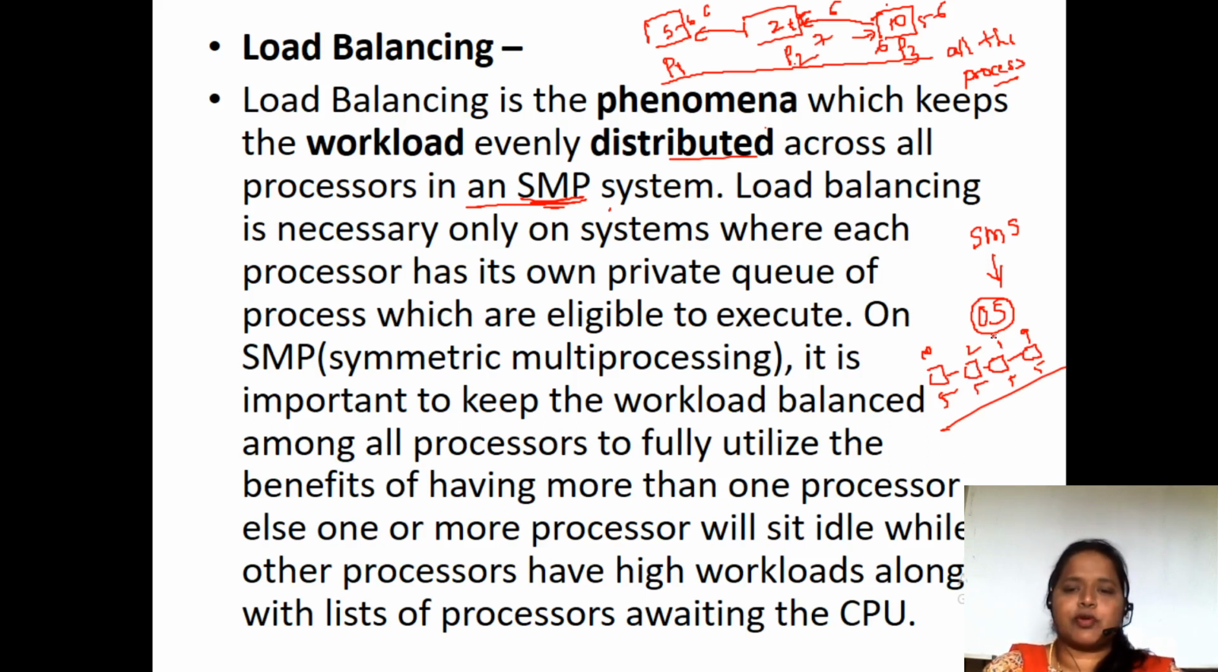In an asymmetric system, each processor has its own private queue of tasks which are eligible to execute. Each processor has its own tasks, so they execute their own tasks. But what they share is the memory and the IO devices. These are common for all the systems so that they can communicate very easily.